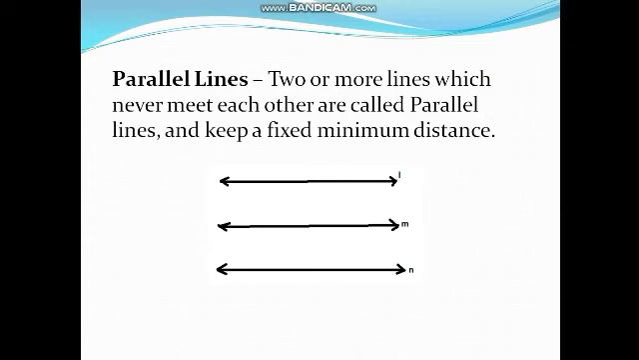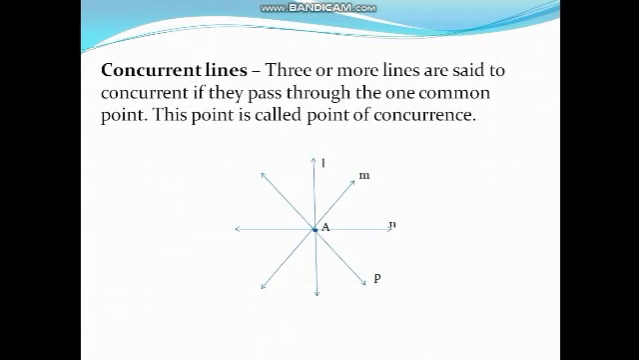Now move to concurrent lines. Three or more lines are said to be concurrent if they pass through the same one common point. This point is called the point of concurrence. Here we have four lines l, m, n and p. They pass through one common point A. Thus point A is known as the point of concurrence.